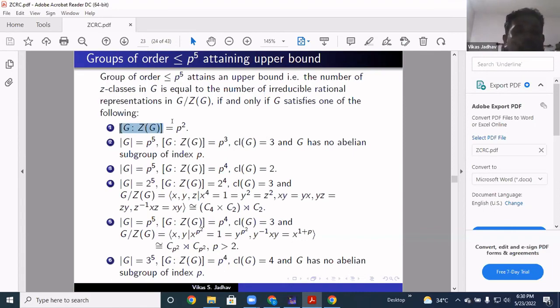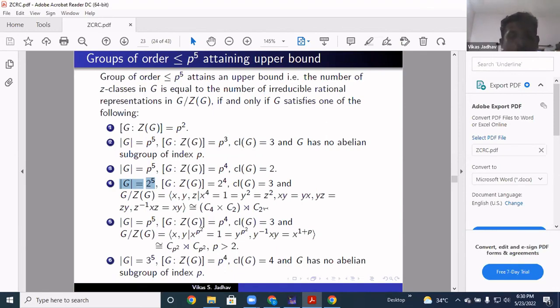Either the index of ZG is P square, or the order of G is P raised to 5, index of ZG is P cube, class of G is 3, and G has no abelian subgroup of index P. Otherwise, either the order of G is P raised to 5, index of ZG is P raised to 4, and class of G is 2. Or otherwise, the order of G is 2 raised to 5, index of center is 2 raised to 4, class of G is 3, and G mod ZG has this structure, C4 cross C2, semidirect product C2.